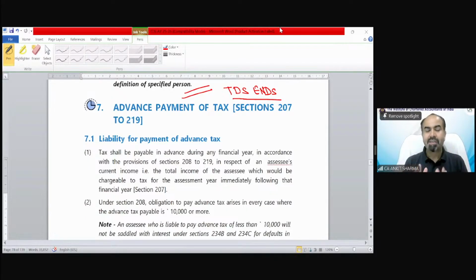It says that this return filing is mandatory. If you did not file return, then higher TDS rate would be there under section 206A. But this is not applicable in the case of section 192, 192A, etc. That means in these sections, even if you did not file your return, the higher rate of TDS would not be applicable. Only on those specified person category cases, higher rate of TDS would be applicable. Okay.